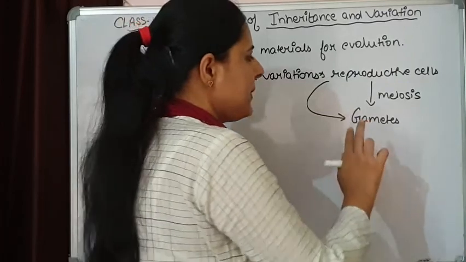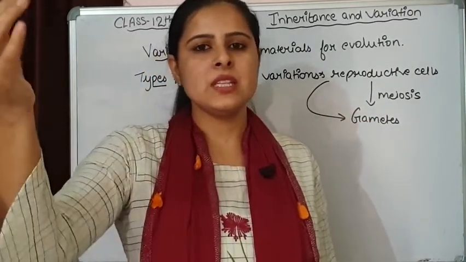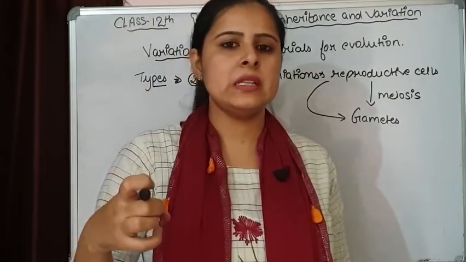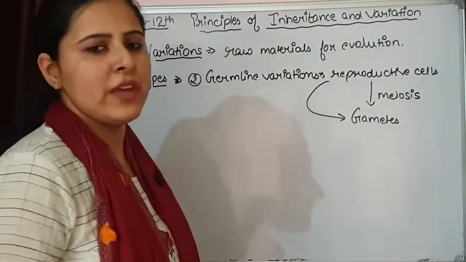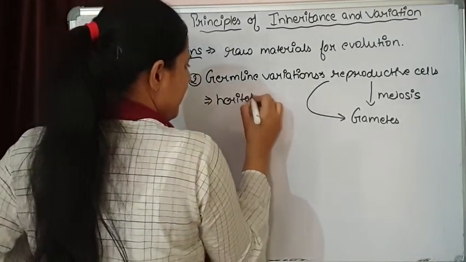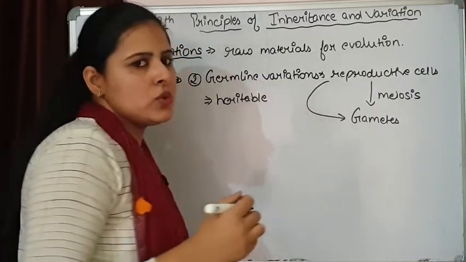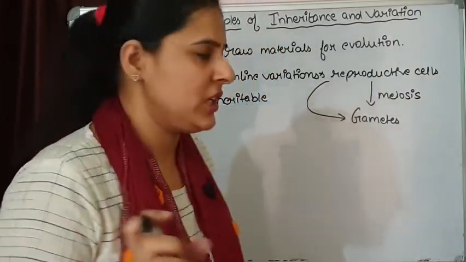And when male gametes and female gametes fuse, these variations are going to accumulate in the next generation. So all the germline variations are heritable. They are going to transfer from one generation to the next generation.